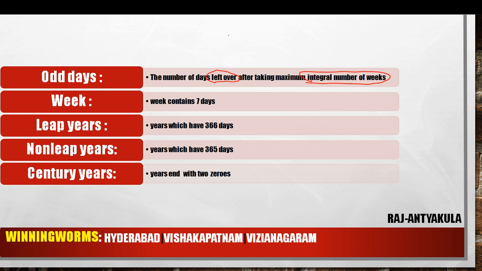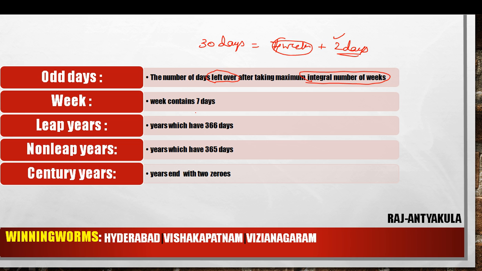Okay, for example 30 days. If I take 30 days, how can we write it? 4 weeks plus 2 days. So 4 weeks means 28 days. And how many days are left over? 2 days. So in 30 days the number of odd days is 2. That is how we will calculate.